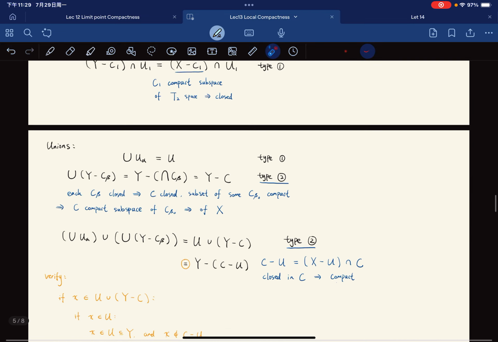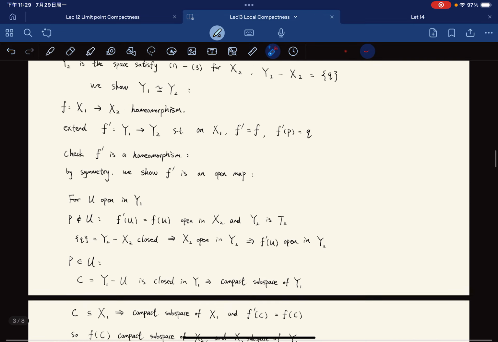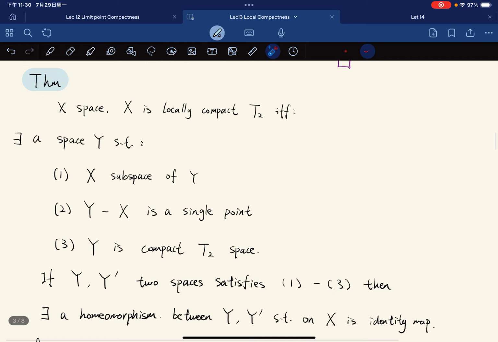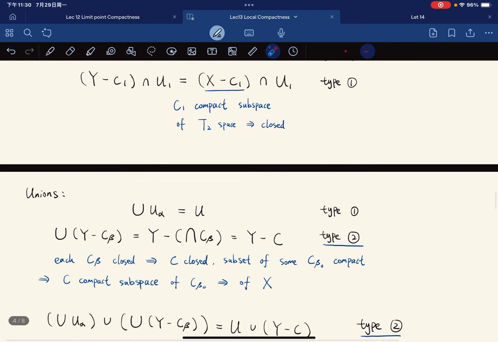Okay, so the proof is really long, and during the proof you might forget what we're supposed to be doing. So just to remind you, this is our theorem. Locally compact Hausdorff is equivalent to the existence of a bigger space that contains X as a subspace, that is compact Hausdorff, and that only has one extra point. Okay, and it's unique up to a homeomorphism.